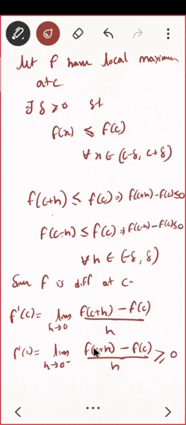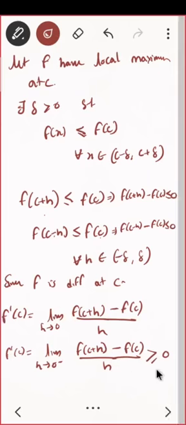So the numerator is negative, but h is also negative, so this whole term will be a positive number. You need to understand that here you are telling that f dash of c is positive. Here you are saying that the limit is negative. So what is the conclusion?